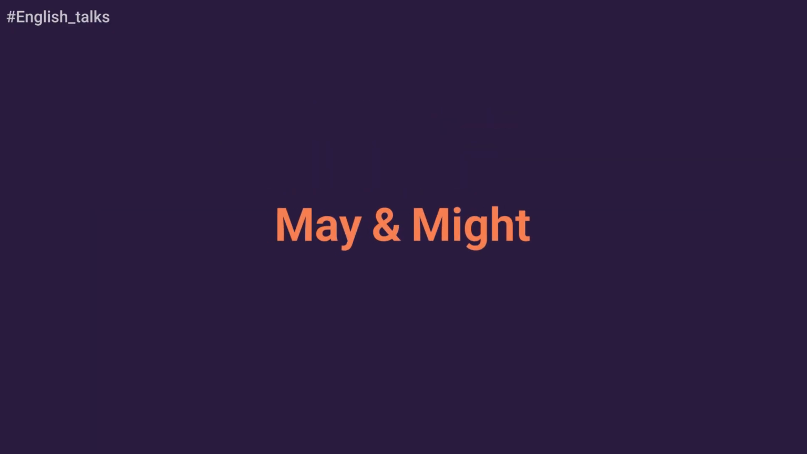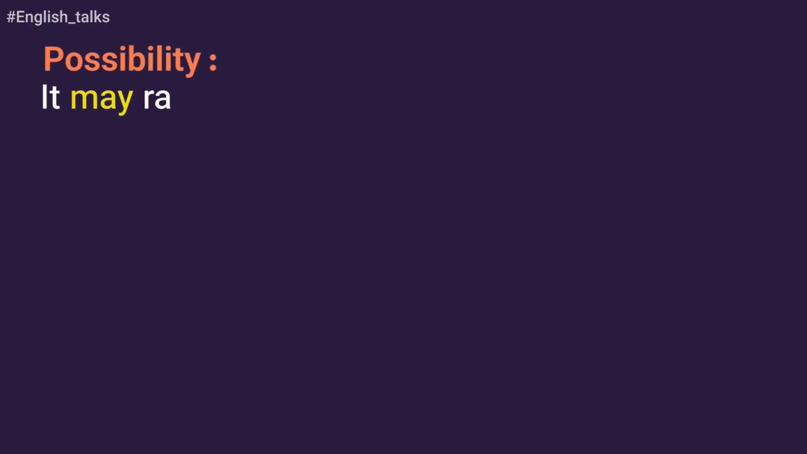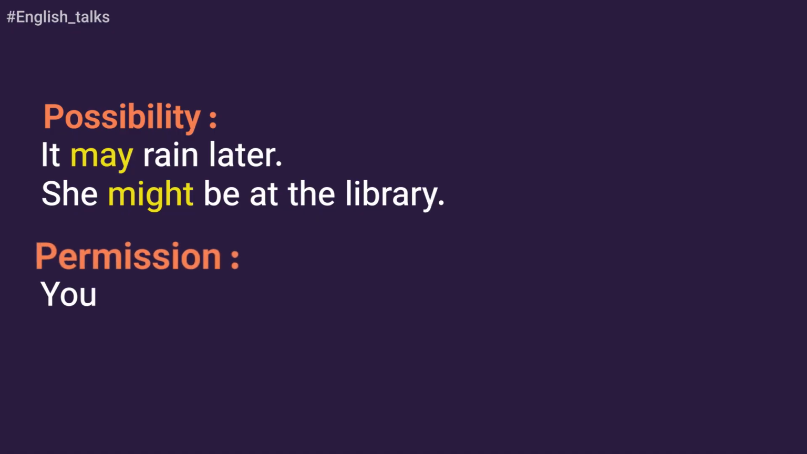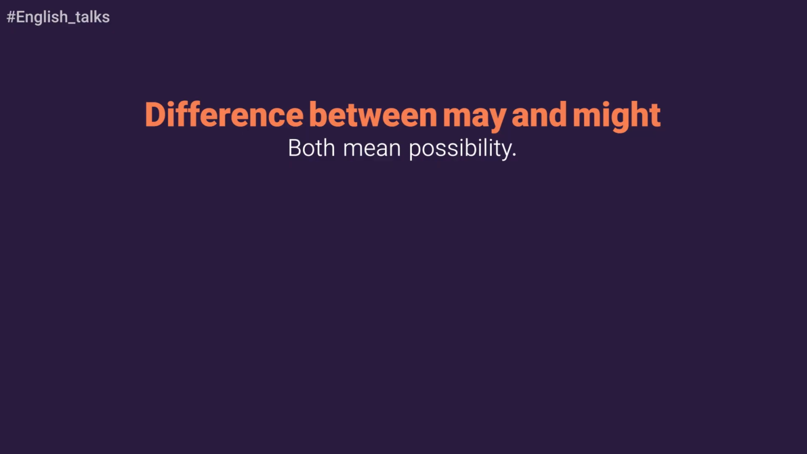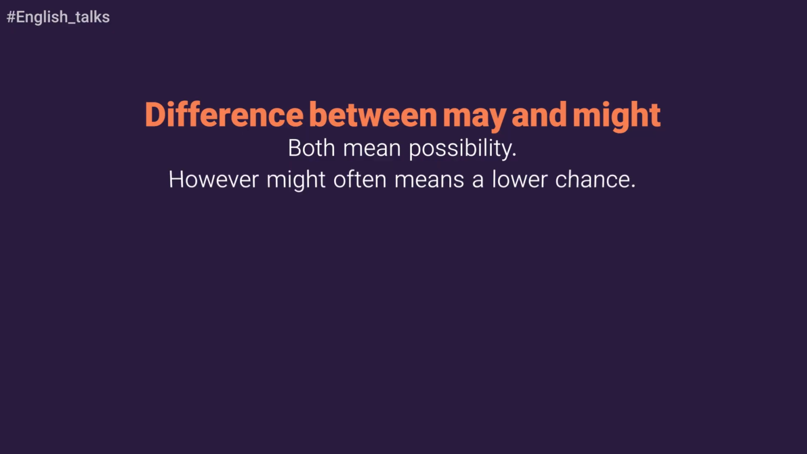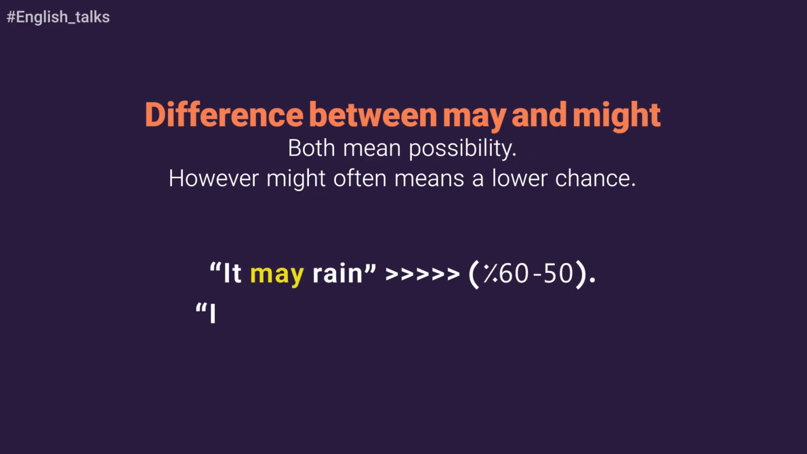May and might. It is used for possibility and permission. For possibility, we can say it may rain later or she might be at the library. And for permission, we can say you may leave the class now, and it's formal. Remember the difference between may and might. Both mean possibility. However, might often means a lower chance. It may rain 50 or 60%. It might rain 30 to 40%.